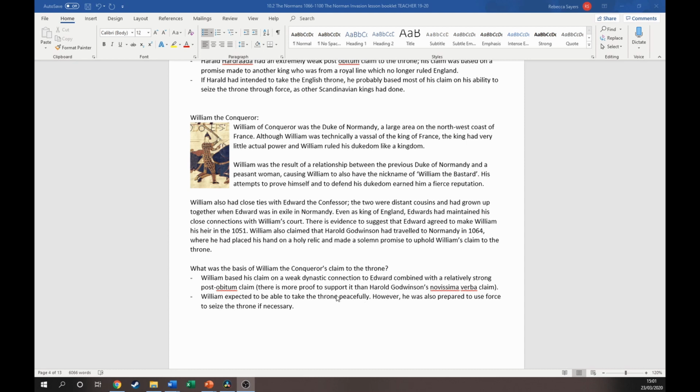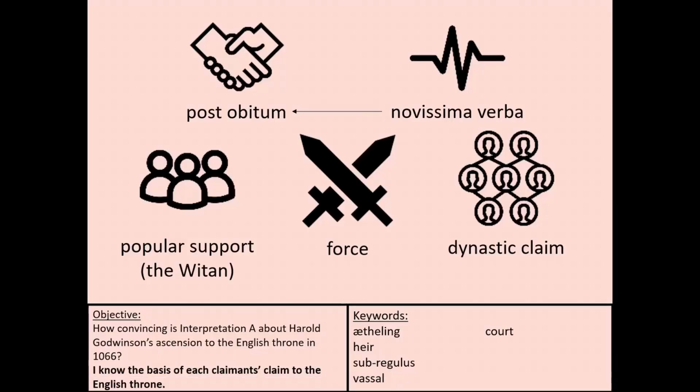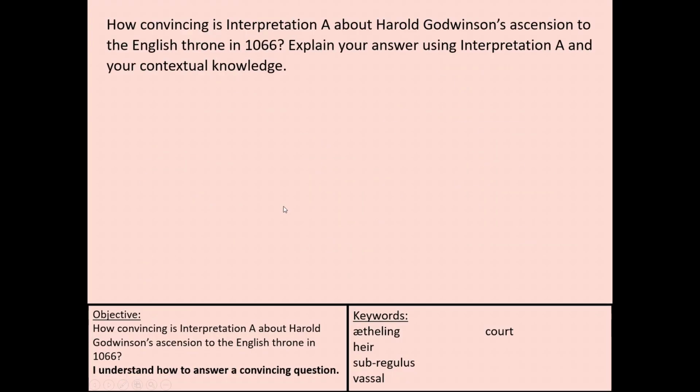So our next step in the process is to have a look at the exam question that you would be expected to complete, or that you may be expected to complete, which is a convincing question. It will be the first question in your exam paper. It's 8 marks, 10 minutes, and it'll look like this. How convincing is interpretation A about blanks in blank? Explain your answer using interpretation A and your contextual knowledge.